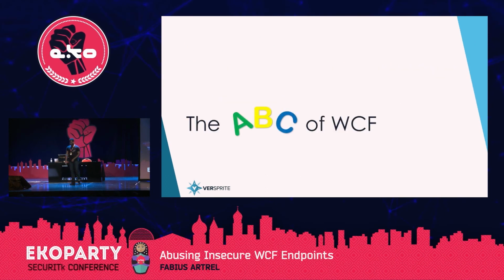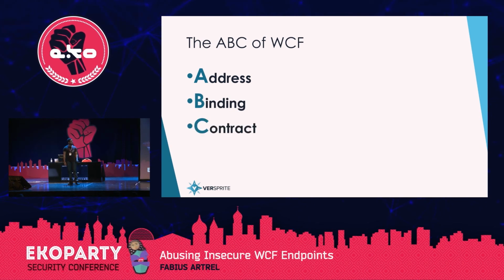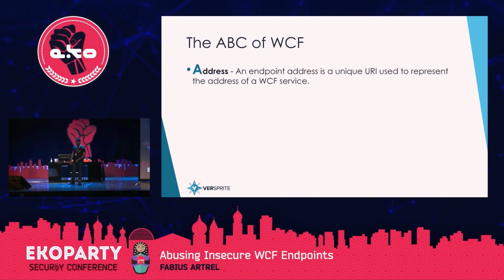Right now I'm going to talk about the ABC of WCF. This is the core of communicating to an endpoint. So make sure to keep this in mind, and I'll go over it again throughout this presentation. The A of the ABC is address, the B is binding, and the C is contract. The address is just the endpoint's URI that represents the location of the endpoint.